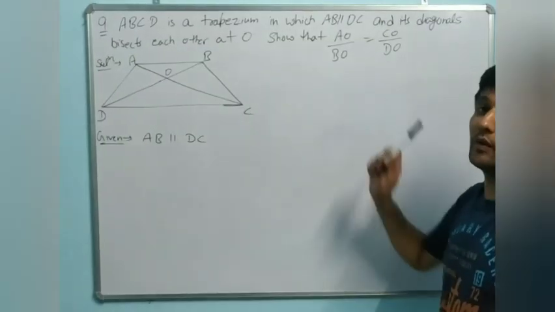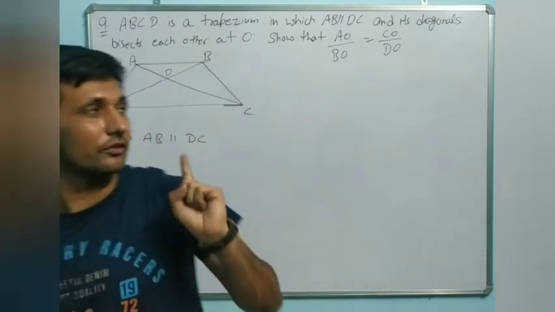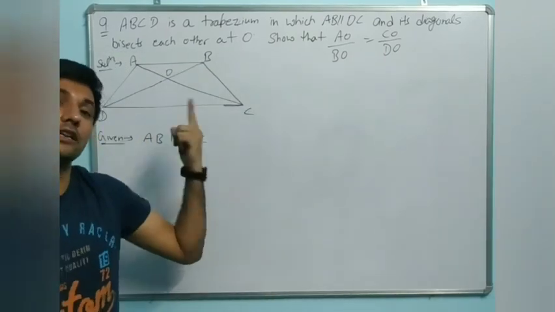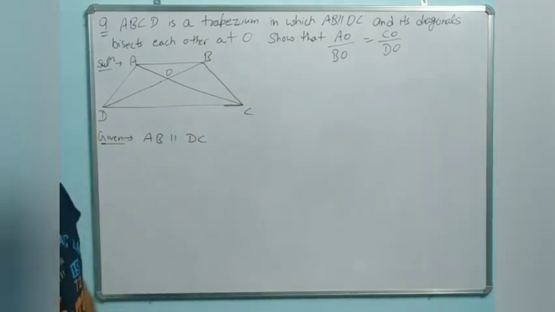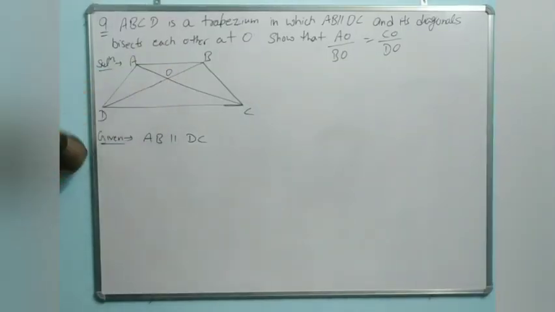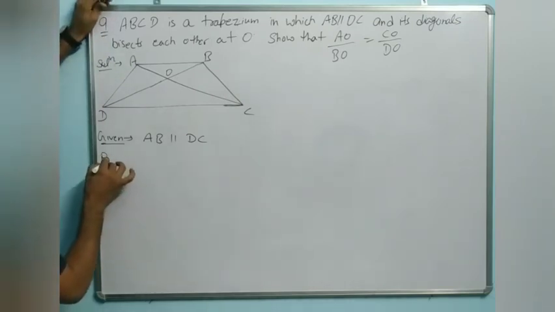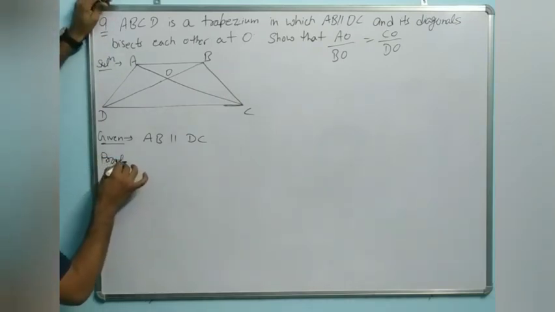This question we will do 2 or 3 times. Now we are discussing in exercise 6.2, again in 6.3 also and 6.4 also. Okay, so look at what is given. AB parallel to DC. So now what we will do, dear, here we will do some construction.